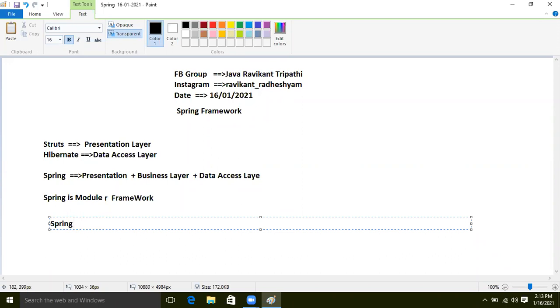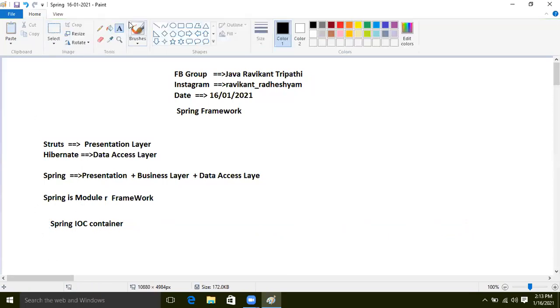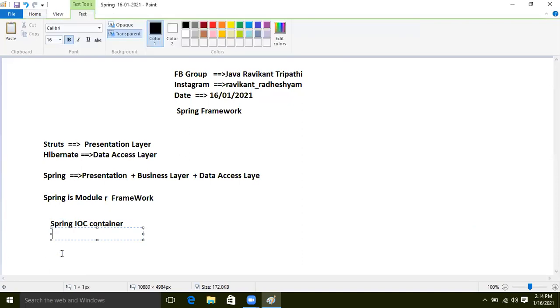Our own container. That container name is IOC, the IOC container. And another thing is that whatever classes we write are based on the POJO programming model.